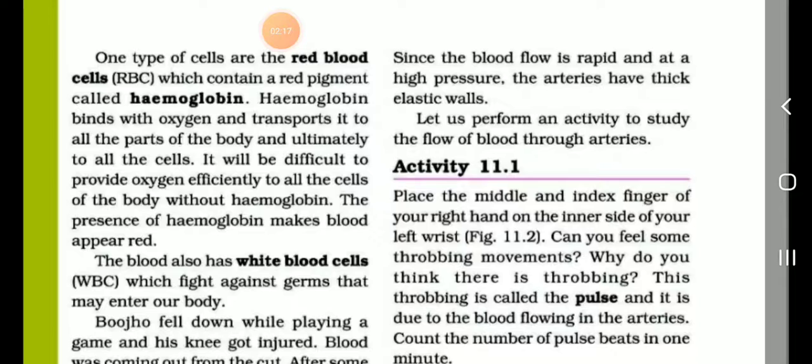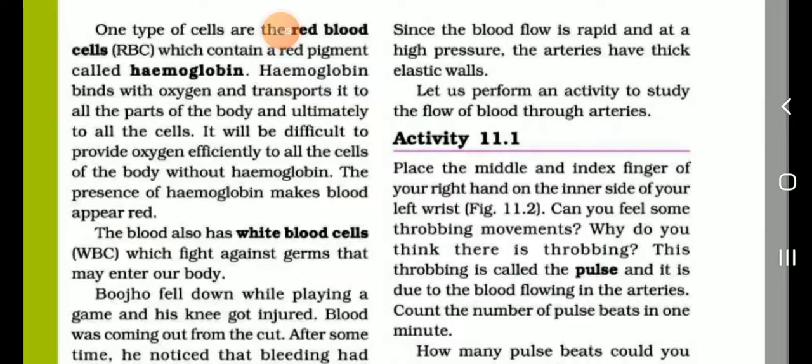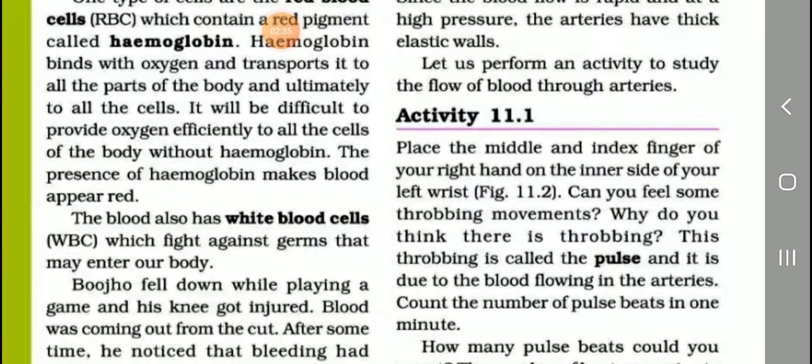Hemoglobin binds with oxygen and transports it to all parts of the body and ultimately to all the cells. It would be difficult to provide oxygen efficiently to all the cells of the body without hemoglobin. The presence of hemoglobin makes blood appear red.